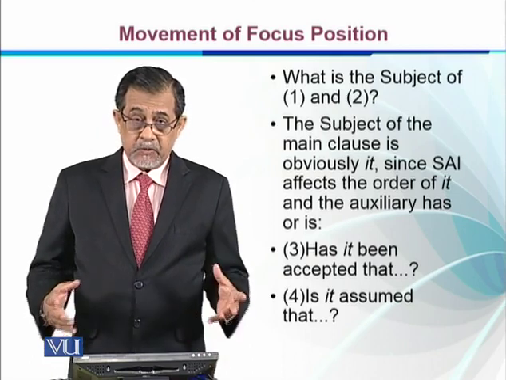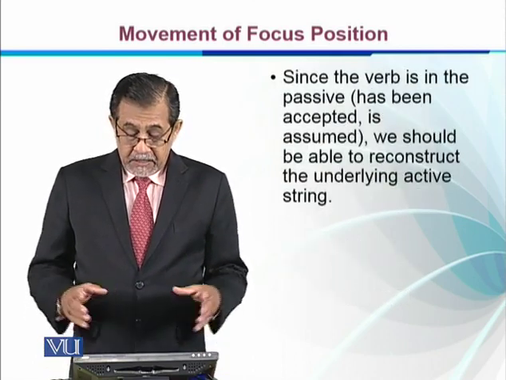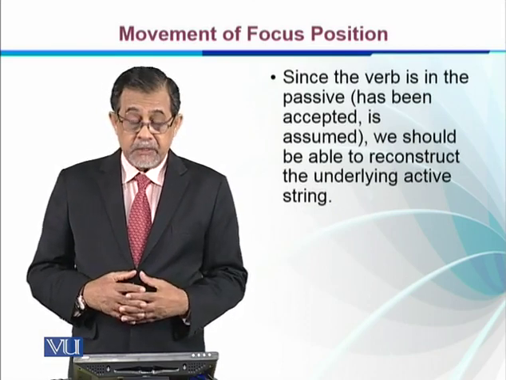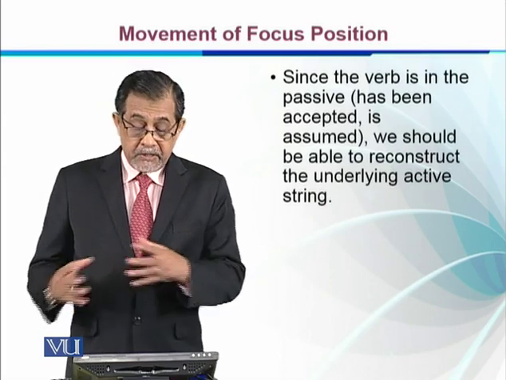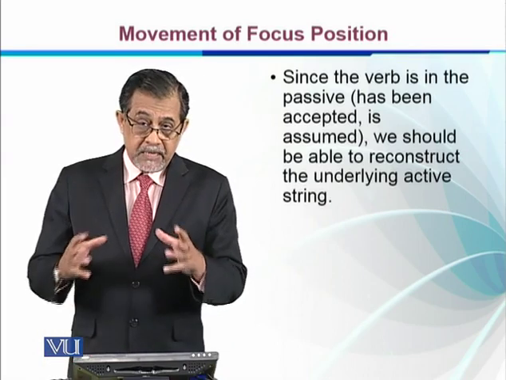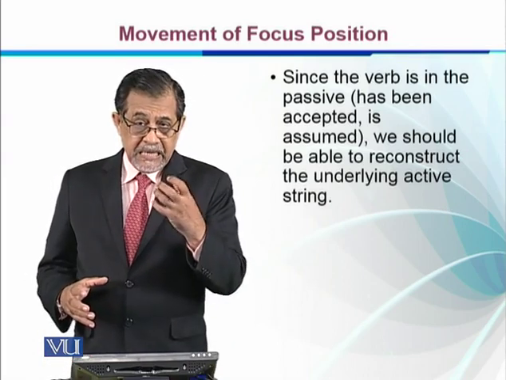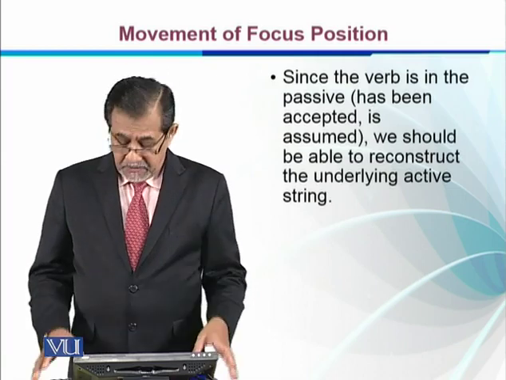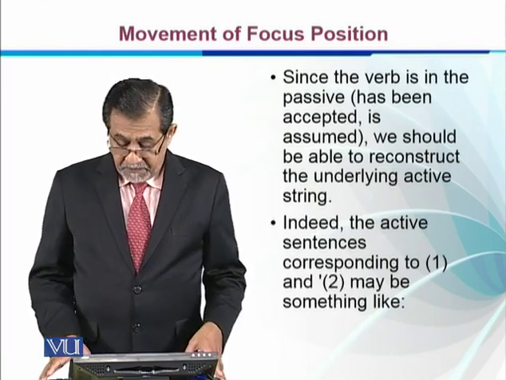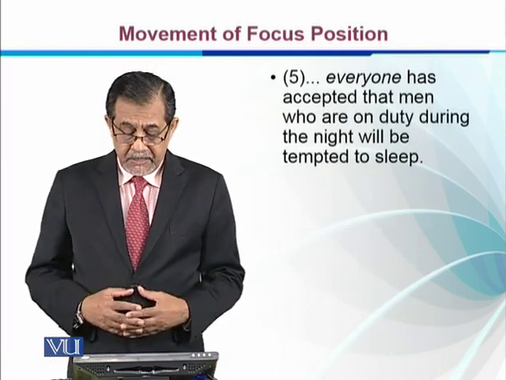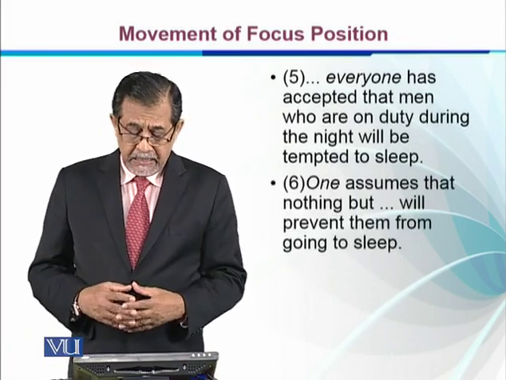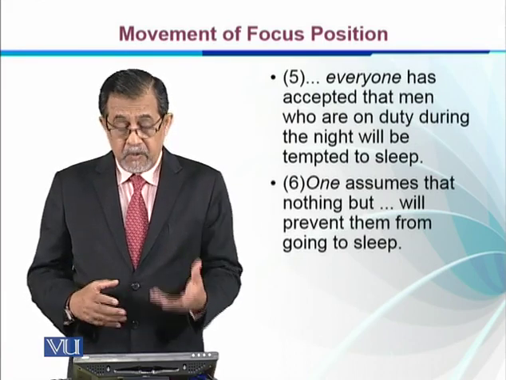Similarly, in the second sentence, we find the same thing. Since the verb is in the passive, has been accepted, is assumed, we should be able to reconstruct the sentence underlying the passive, the active string, because we know that every passive sentence is constructed on an active sentence. So indeed, the active sentence corresponding to 1 and 2 may be something like, everyone has accepted that men who are on duty will be tempted to sleep, or one assumes. So we can bring in indefinite pronouns like everyone and one, right?